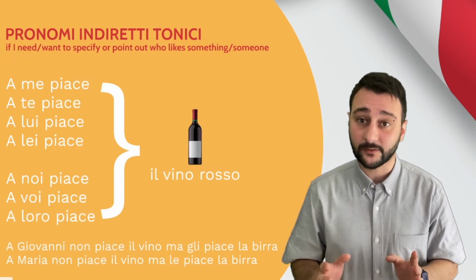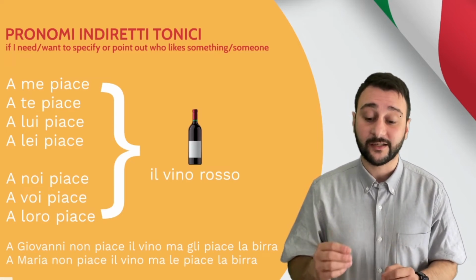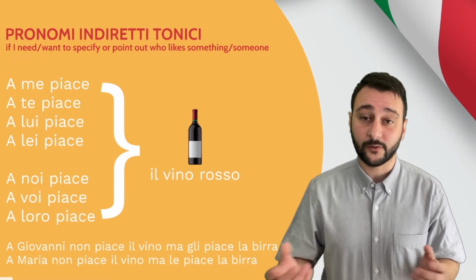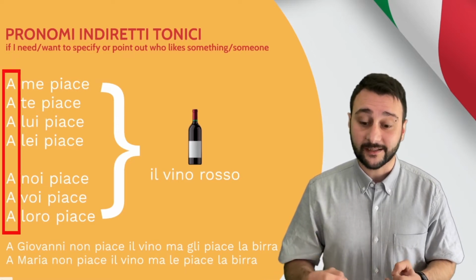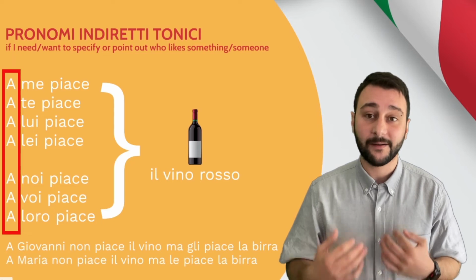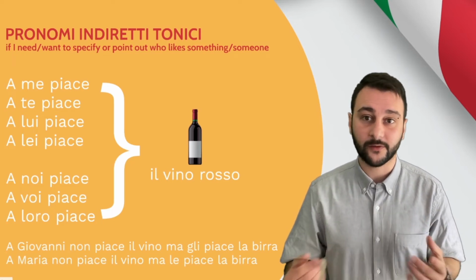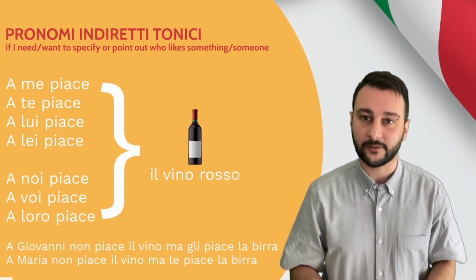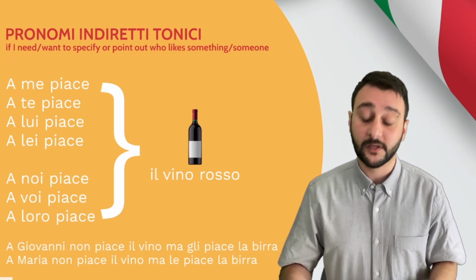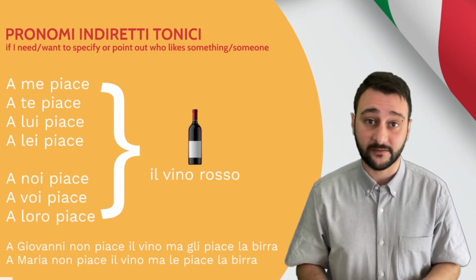So keep in mind, when you use the verb piacere and you talk about Giovanni, Maria, whoever, you need to start with a. So a me piace, I can use this one to remark that I like red wine. I can say mi piace il vino rosso, but I could also say a me piace il vino rosso.